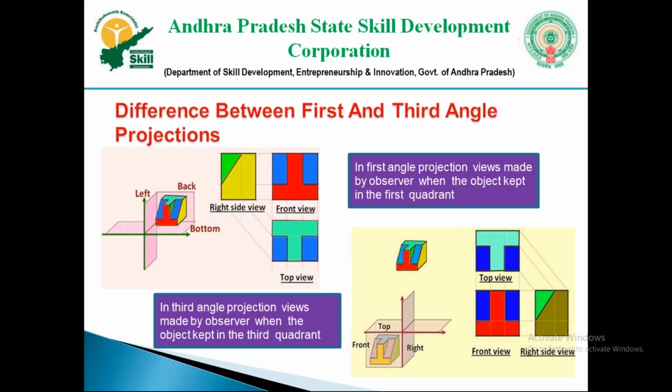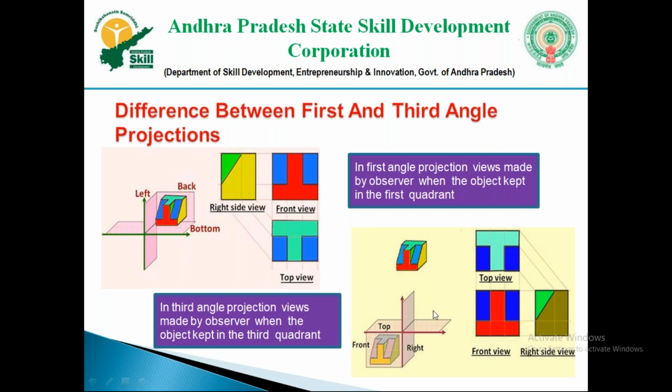If the top view is below the front view, you can say it is in first angle projection, or if the top view is above the front view, you can say it is in third angle projection. And one more clue is that in first angle projection, the right side view will be on the left side.